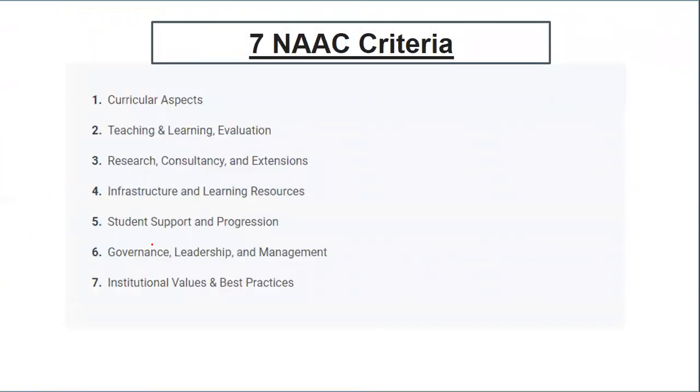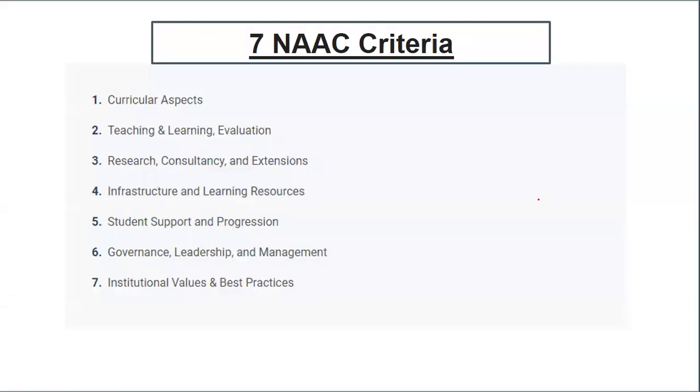If you want to go exclusively for the criteria, this can also be a question. It consists of curricular aspects, teaching-learning and evaluation, research, consultancy and extension, infrastructure and learning resources, student support and progression, governance, leadership and management, and institutional values and best practices. So this constitutes the various criteria of NAAC. Let's go to the next question now.